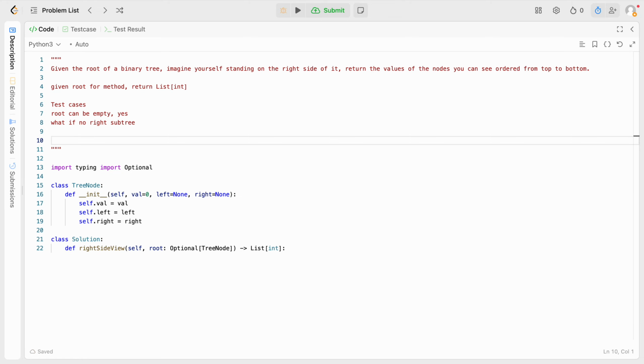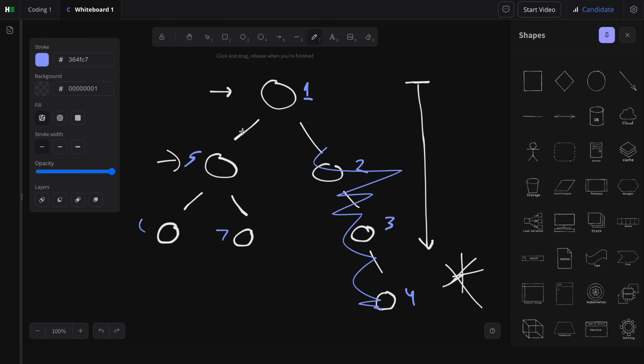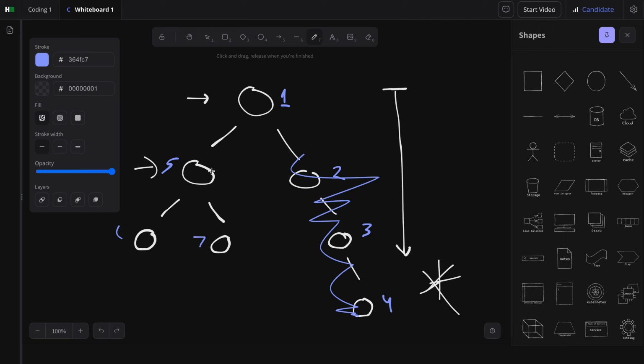Now, I would also ask what the ideal time and space complexity is for this problem. Sometimes the interviewers won't really answer that. They'll just say start working on it. So I don't know what time and space complexity I should be working towards, but let me just think of a solution. I need some kind of way to only see the right subtrees.